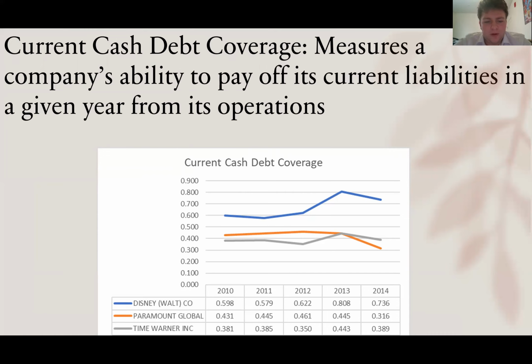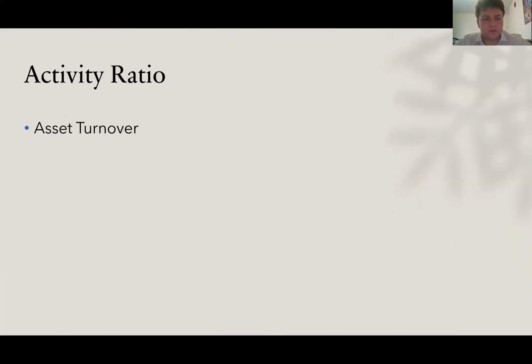And with Time Warner, from 2010 to 2012, they experienced a decrease. However, from 2012 to 2014, they saw an increase that matched up with Paramount. However, with their decrease from 2013 to 2014, it wasn't as big as Paramount's was.